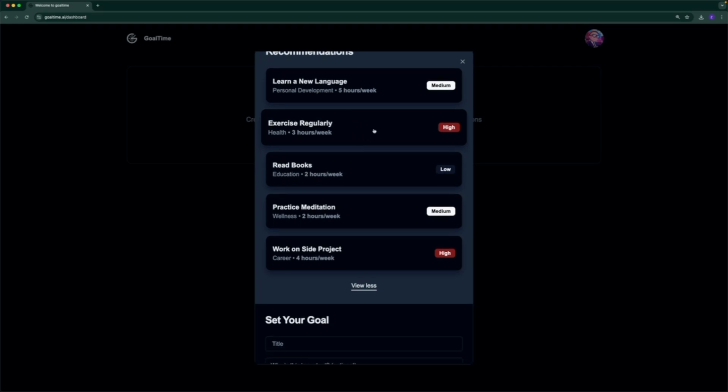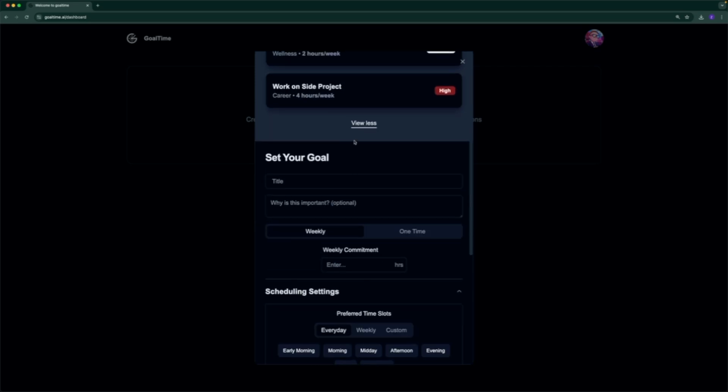You can use these goal recommendations that we generate for you to quickly fill in some template information. I'm not actually going to use any of these recommendations for this demo, so I'm going to create a goal called Learn AI. Here I'm just giving the agent some additional context as to why this goal is important to me.